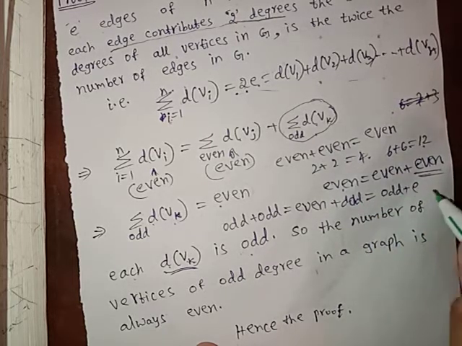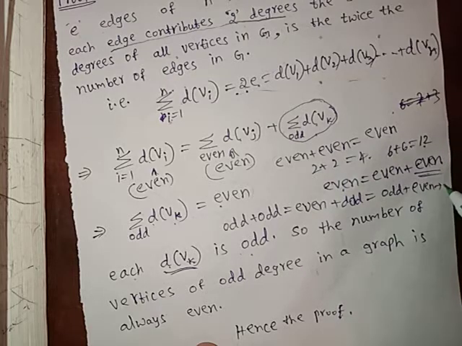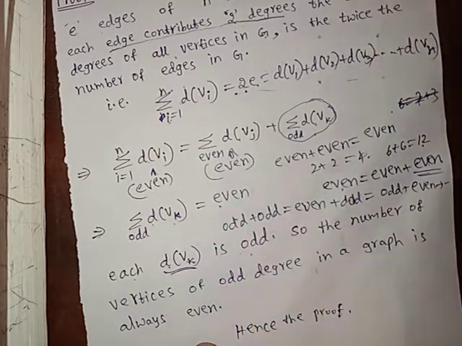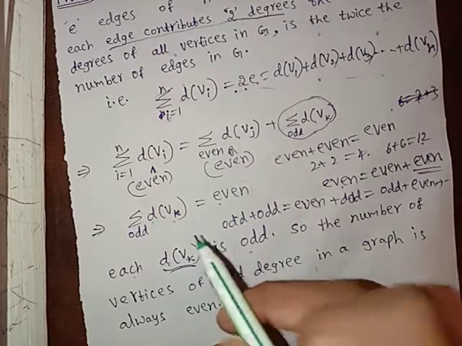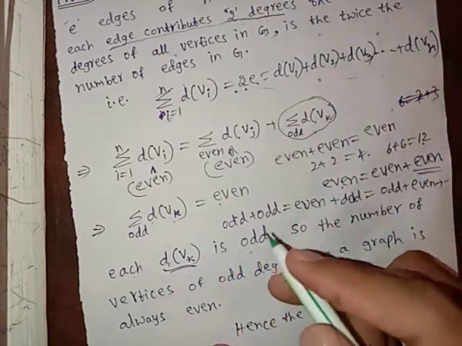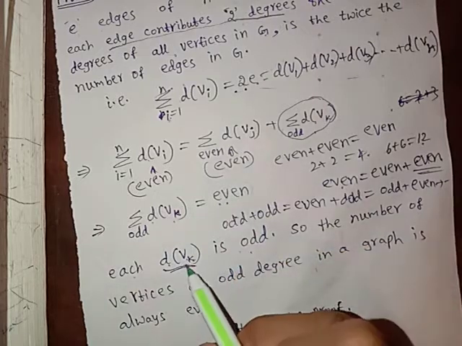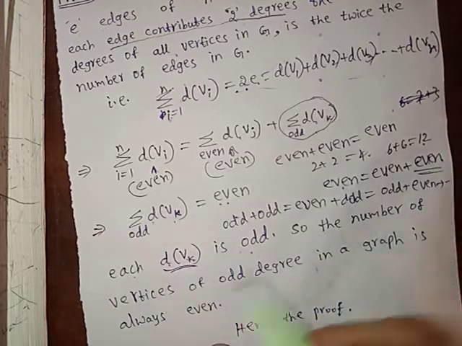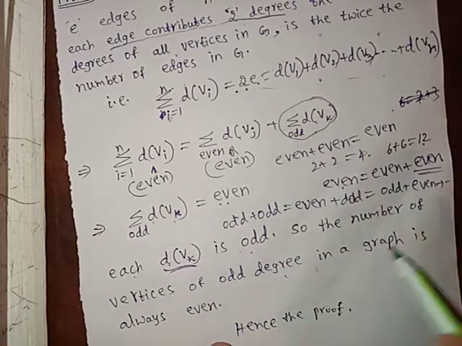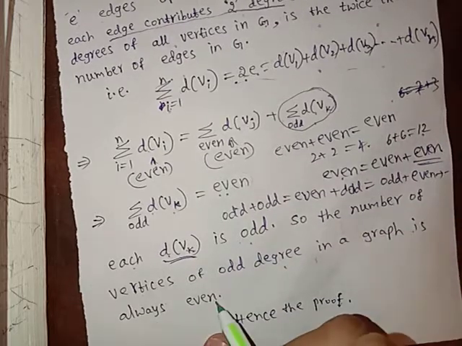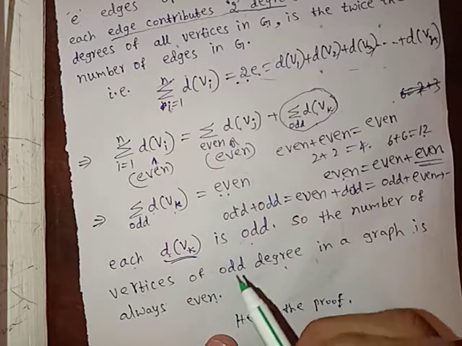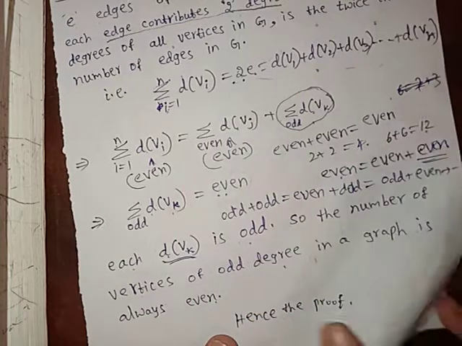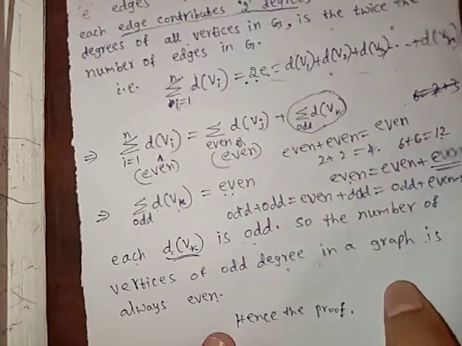Again if we add odd, we get an even number, and similarly it goes on. So if we add odd numbers an even number of times, we get an even number. So the number of vertices of odd degree in a graph is always even.